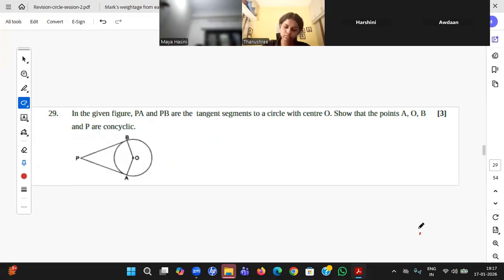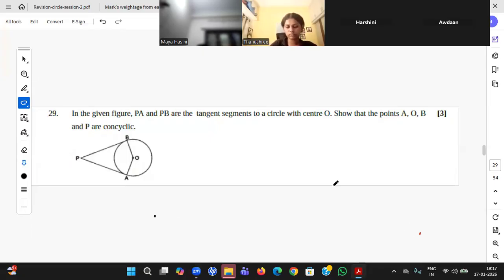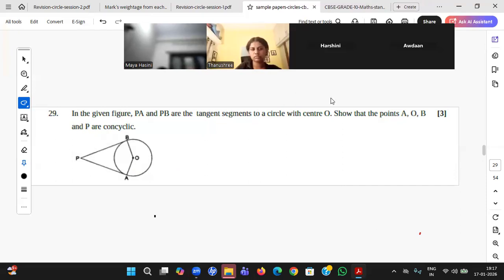Narendran, what does concyclic mean? That is what I'm asking you. Anybody? Cocyclic, concyclic, right? Achha, concyclic. Yes, Harshini, what does that mean, student? Sir, I think the opposite side should be 180. Yes, okay, supplementary angles, that's all, okay.